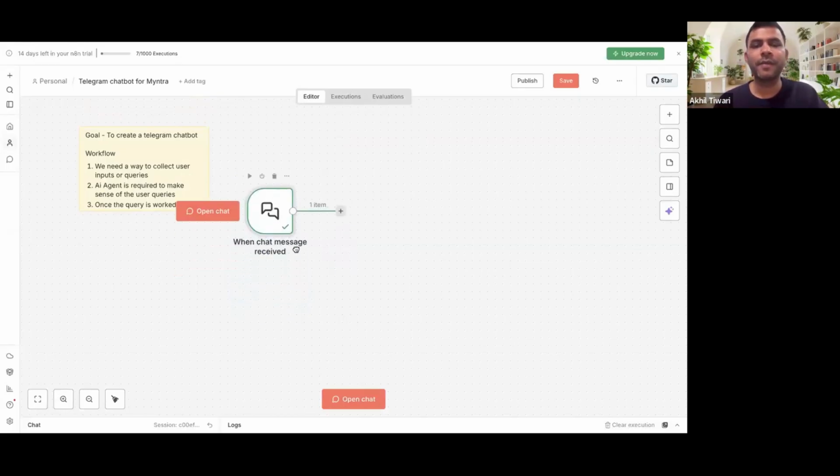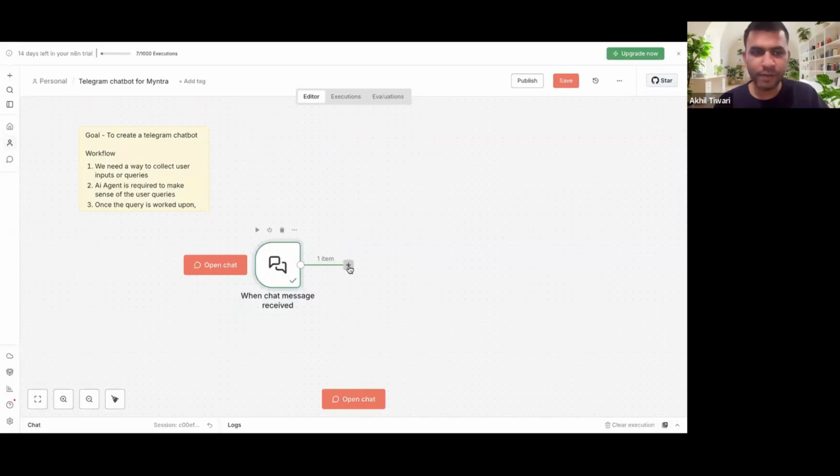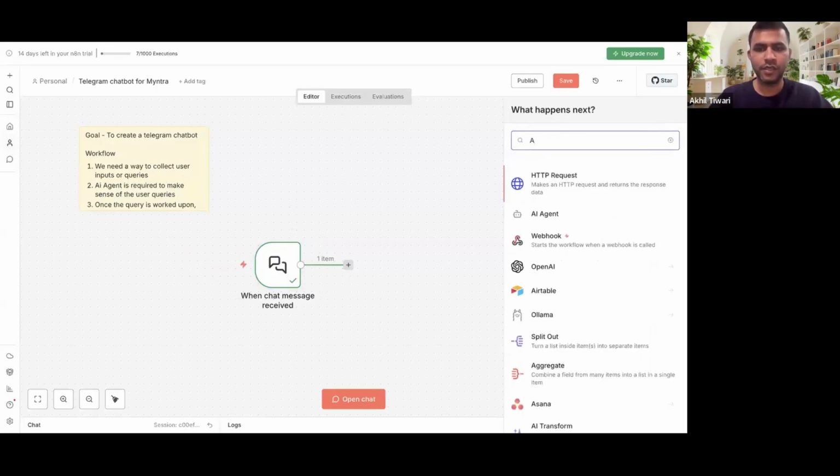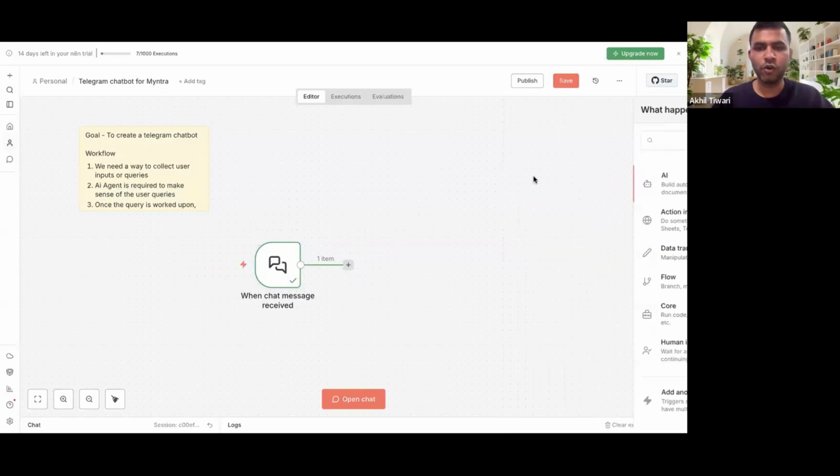So now the next step is adding an AI agent, right? Because we've mentioned in our workflow, we need something which can make sense of a query and act accordingly, right? So we will just go ahead and add an AI agent. I've just clicked on this plus in case anyone is wondering how I have come to here. I'll just go back once again.